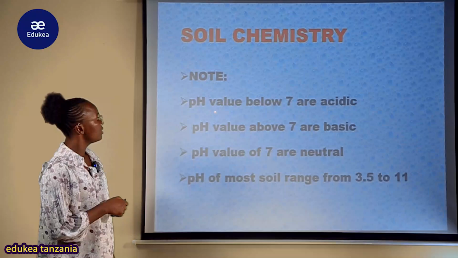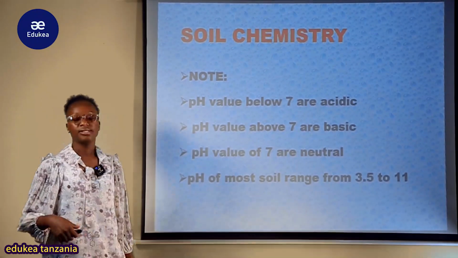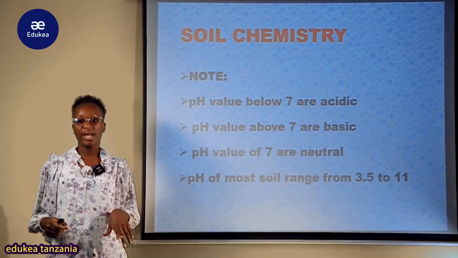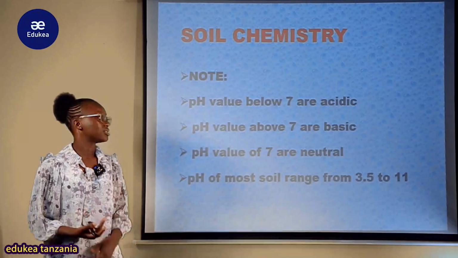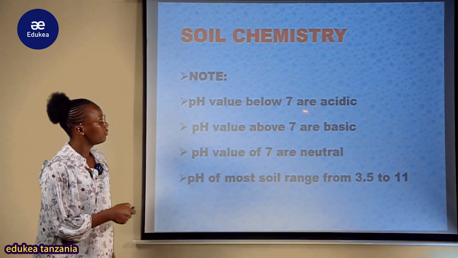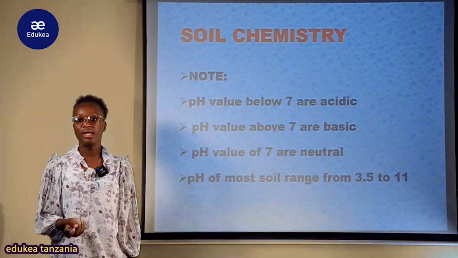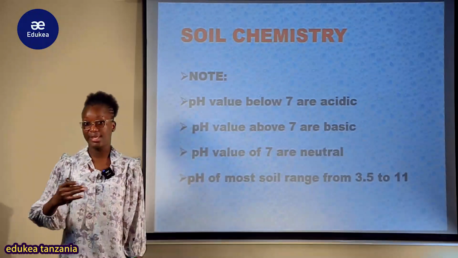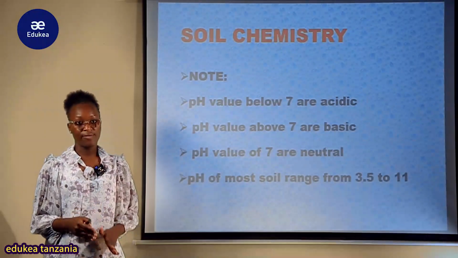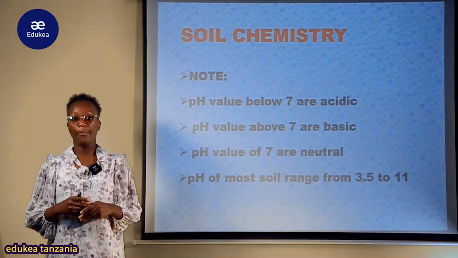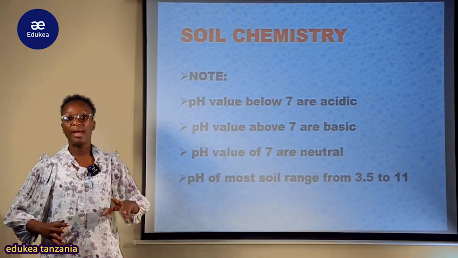Now the pH values below 7 are acidic, kwamba ile ambayo pH yake ipo below 7 obvious acidic. pH values above 7 are basic, kwamba ambayo ipo above juu ya 7, ina maana kwenye 7 ndo point ambayo ni intermediate, ambayo pale ina maana inakuwa neutral.